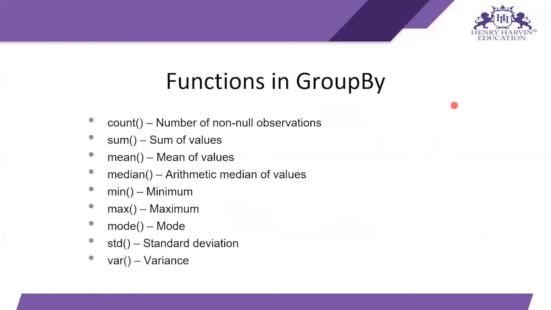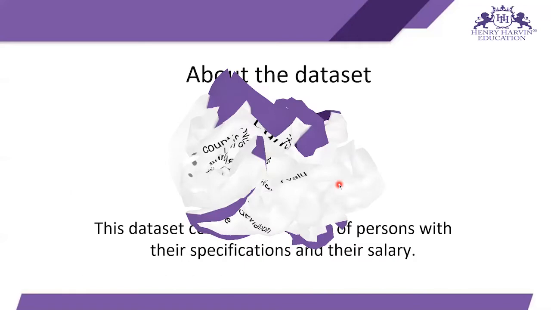Next come the functions in group by. If you are grouping your data sets, there are many functions: count the number of non-null observations, sum of values, mean of values, arithmetic median of values, minimum and maximum values of your data sets. Mode is the same as mode in mathematics. STD is standard deviation, VAR is variance. There are many more, but these are some important ones, and we are going to use some of these functions in our coding session.